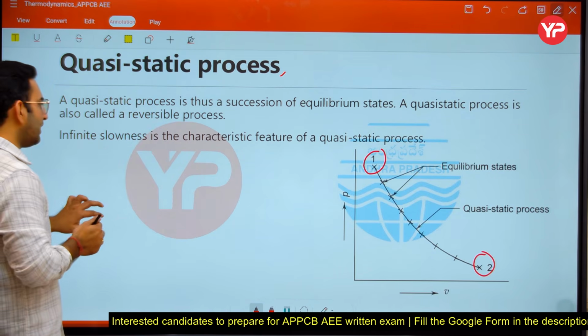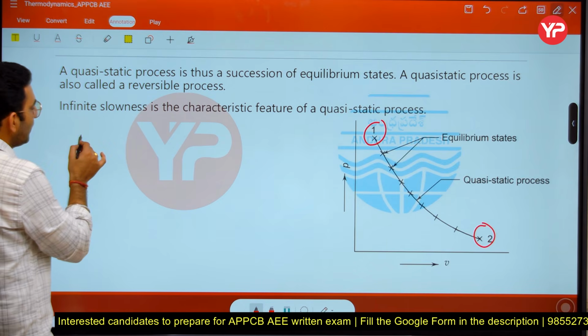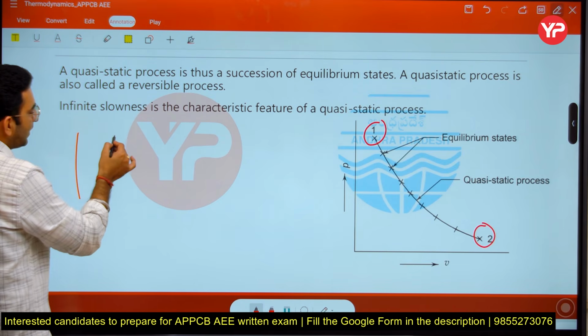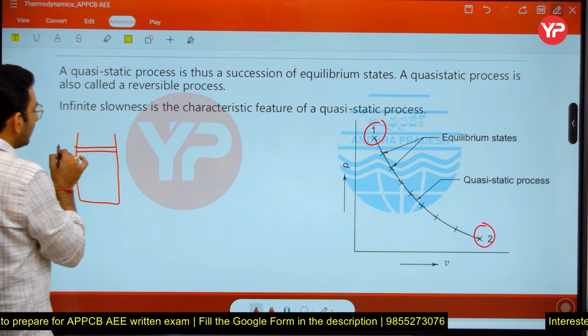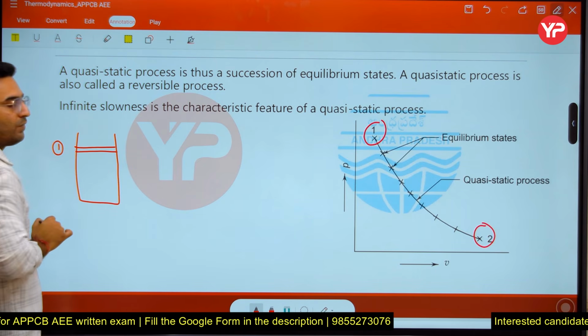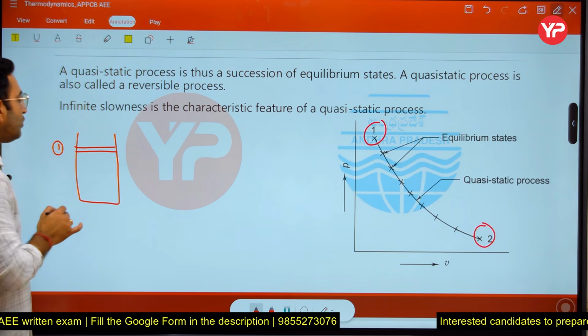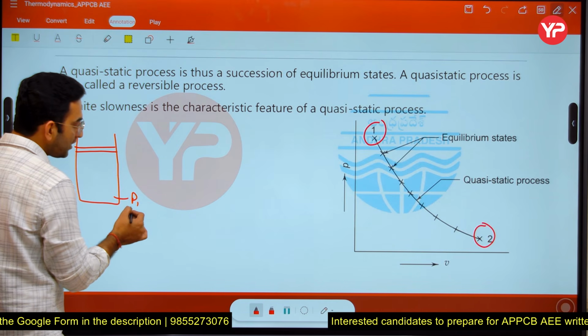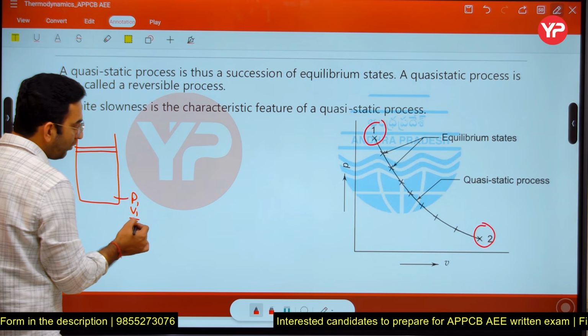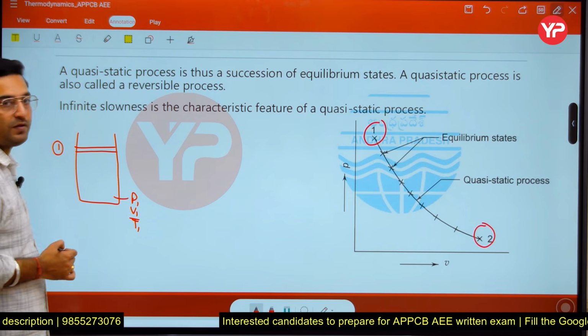For example, let us take a piston cylinder arrangement, and the piston is maintained at position number 1. Here I am assuming this cylinder consists of some gas having pressure, volume and temperature P1, V1 and T1.